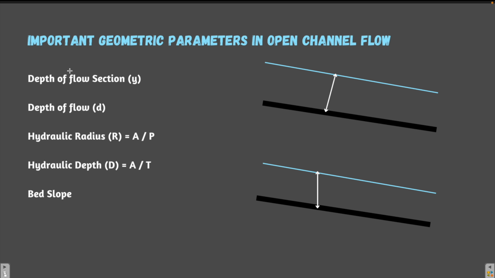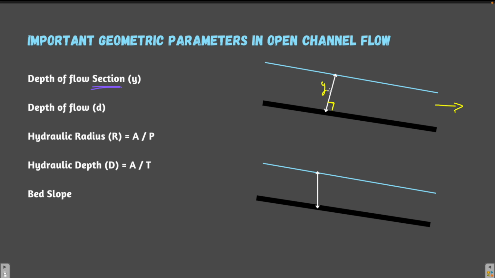Now another thing is the depth of flow section. So what is depth of flow section? Suppose there is a liquid flowing in an open channel, then this depth, which is perpendicular from the channel bed to the free surface, is known as the depth of flow section, and it is denoted by letter Y.